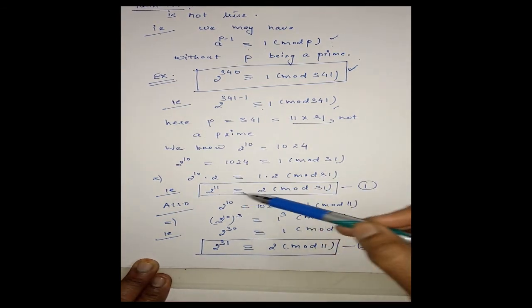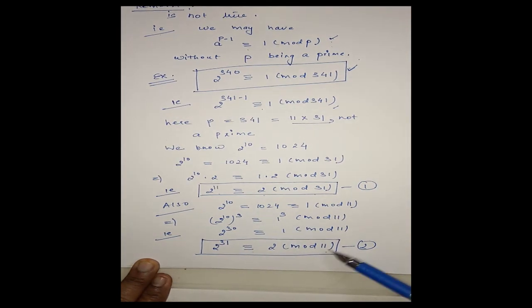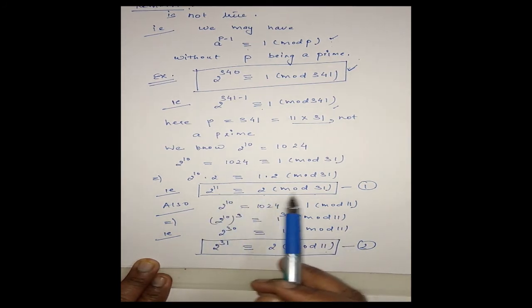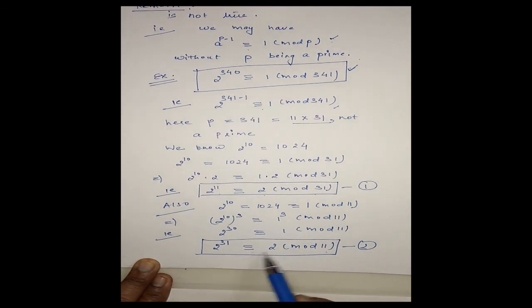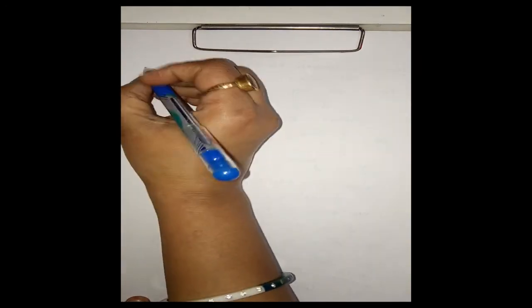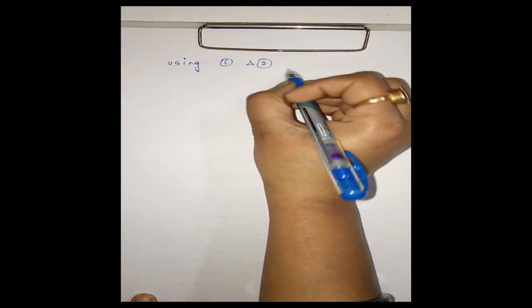Now here and from here we have 2 power 11 is congruent to 2 modulo 31 and 2 power 31 is congruent to 2 modulo 11. This is same as the lemma we have just proved: a power p is congruent to a modulo q and a power q is congruent to a modulo p. Okay, this is one of the congruences we have seen in the previous lemma. Now we are going to use that lemma. Therefore, using 1 and 2 and the above lemma,